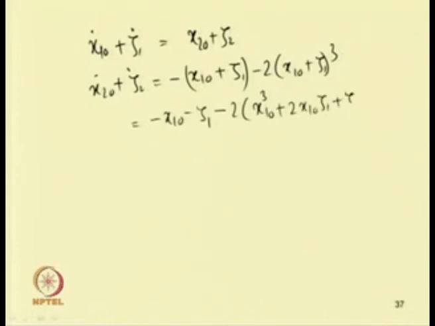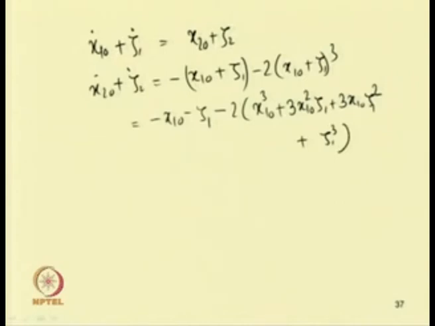Oh, so this is cubic, so it is written wrongly. So, it will be equal to a plus b whole cube, so a cube plus 3 a square b, so 3 x1 0 square into zeta 1, plus 3 a b square, that is x1 0 into zeta 1 square, plus b cube, that is zeta 1 cube.